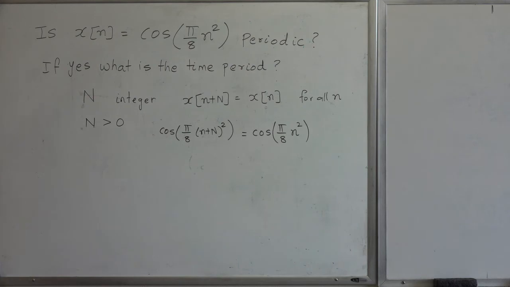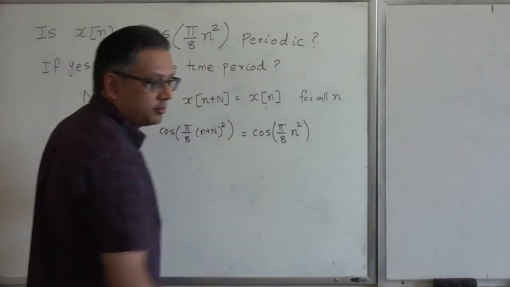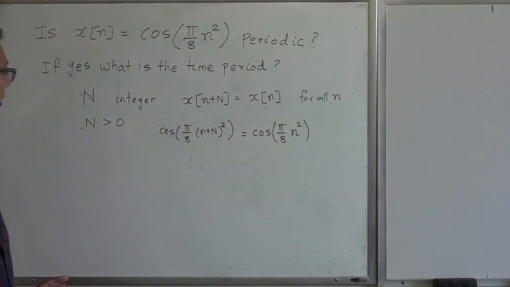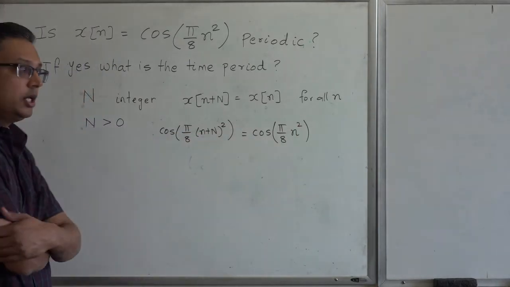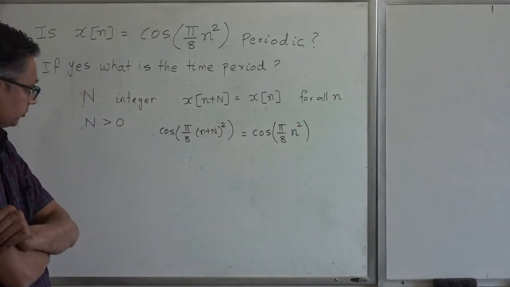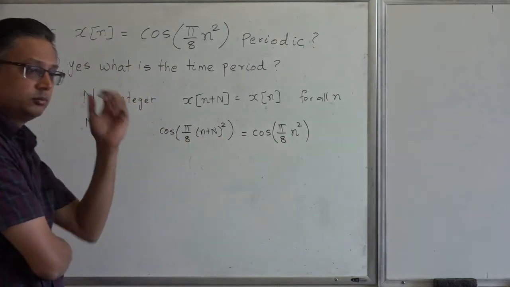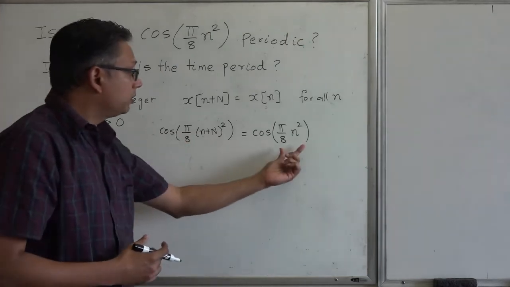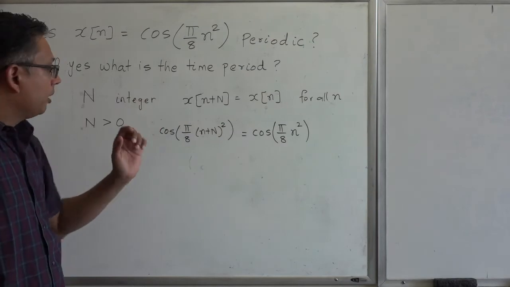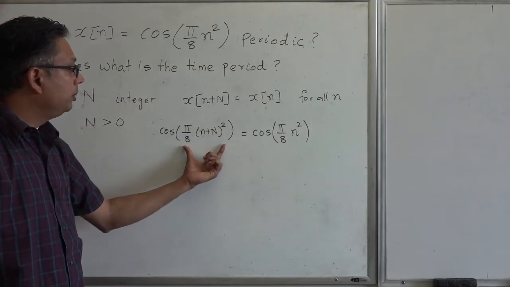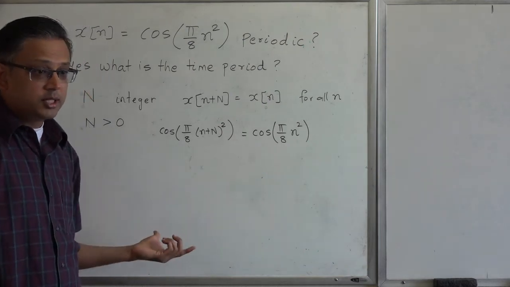Okay, now one thing you realize is this: if I have a cosine of something here, you have cosine of something on the right hand side. If cosine A is equal to cosine B, what can we really say about A and B? Can we say that this has to be equal to this? I mean, if this is equal to this, it would certainly be true that cosine of this would be the same as this. But it's also possible for this to be 2 pi more than this, and the cosines would still be the same, right?